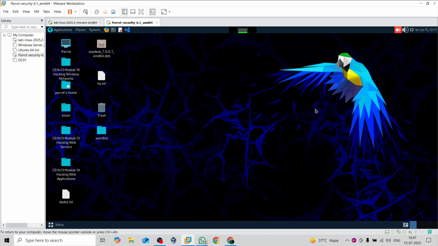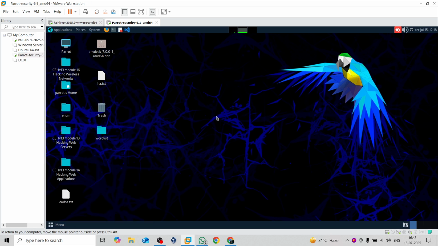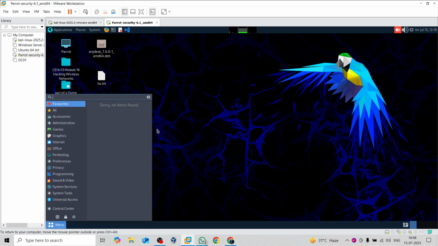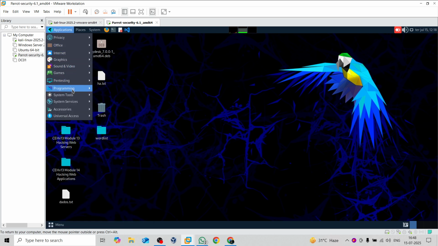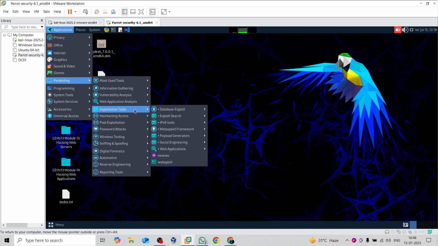Right now you can see on my screen a Parrot machine, and all the tools I have built into this machine are related to version 13 only. Let me be clear, this is my own virtual machine, installed in VMware Workstation. It is not an EC-Council machine, and not from any EC-Council vendor. I built it in my own environment. If I go to applications, penetration testing, information gathering, you will see everything that comes by default with Parrot.